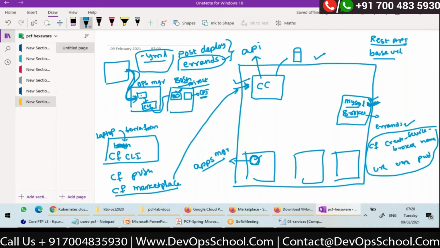This command is requesting what? Create service broker. So it will go to CC and CC will register that information like URL, username, password in the database. And one more thing, this MySQL Service Broker is a REST API exposing 5 endpoints. One is /catalog. I'll tell you what it is. /create service.